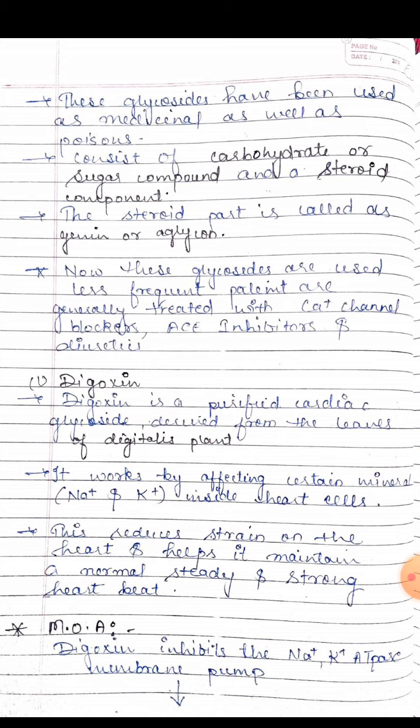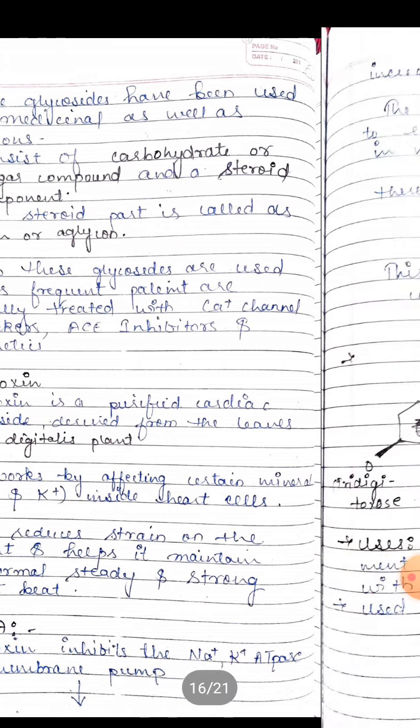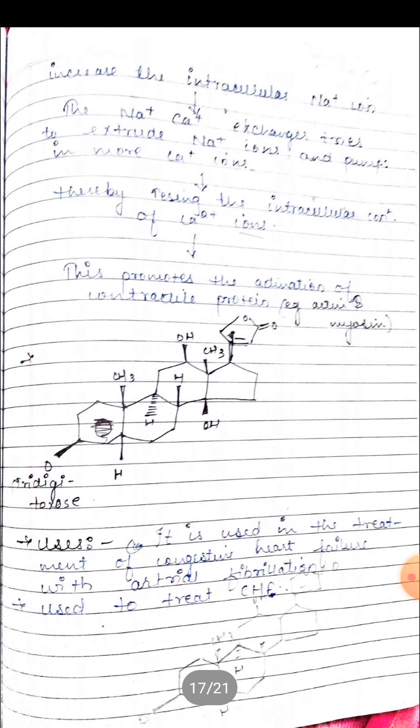Now come to the mechanism of action of digoxin. Digoxin inhibits the sodium potassium ATPase membrane pump. Cardiac glycosides inhibit the enzyme sodium-potassium ATPase, which is also called the sodium pump, present on the cardiac myocytes.